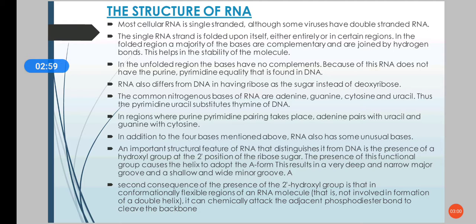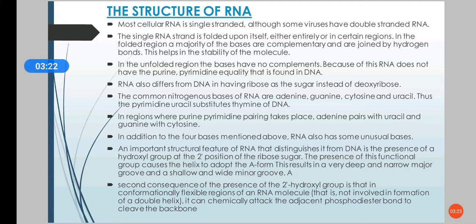So in the case of RNA structure, it is single stranded, but some viruses have double stranded RNA as their genomes, and this RNA is folded upon itself in the regions of complementarity, and this gives stability to that molecule. The unfolded region will not have any complementary base pairing.